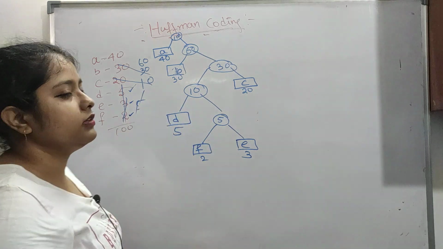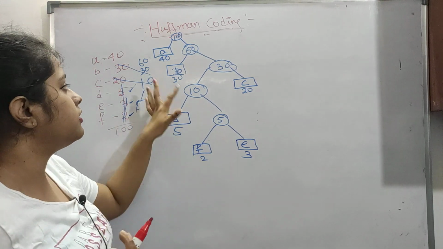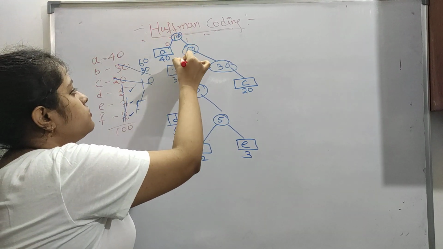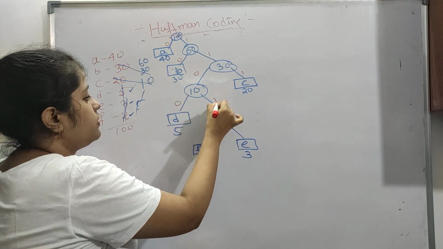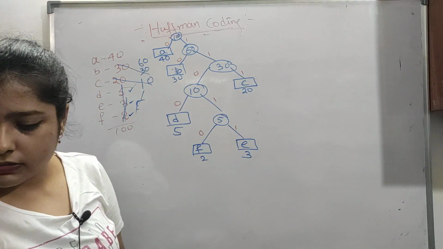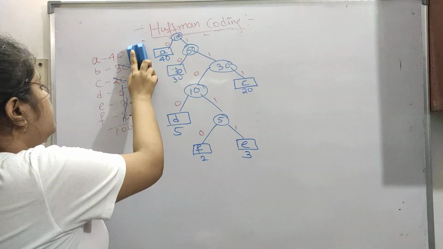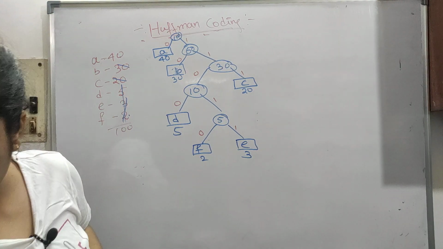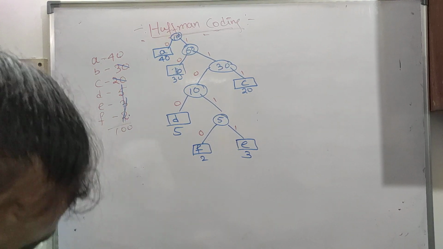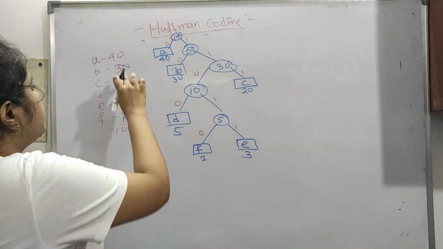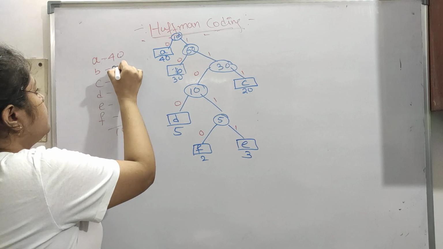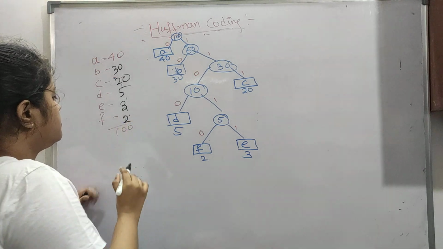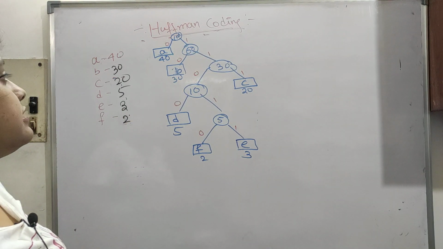Okay, so we are basically adding all this. So now we have taken the left side as 0 and the right side as 1, 0 1 0 1 0 1 0 1. So now let's see how we have to put this here. Okay, so I just crossed it down. This is the way I do questions. Now let's see, this is 30, let's write it down again, 20, 5, 10, 3 and 2. So now we have to check how many bits are being taken.